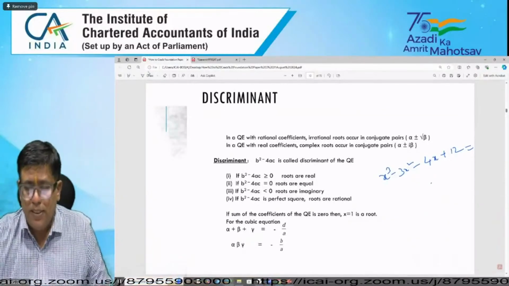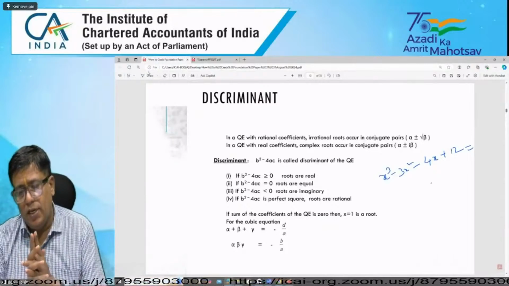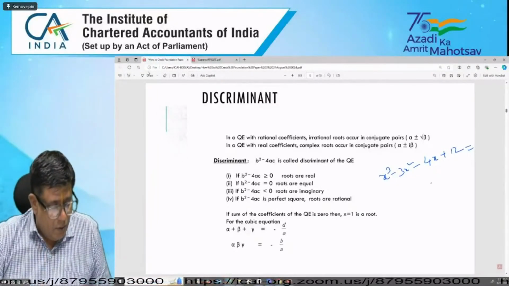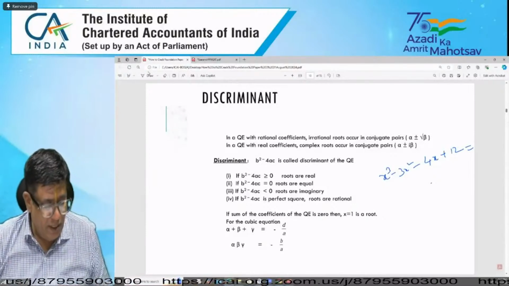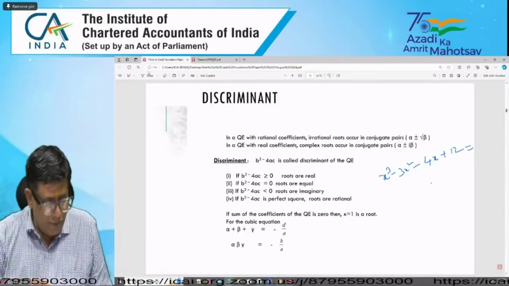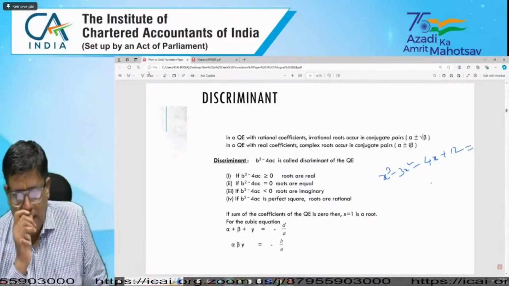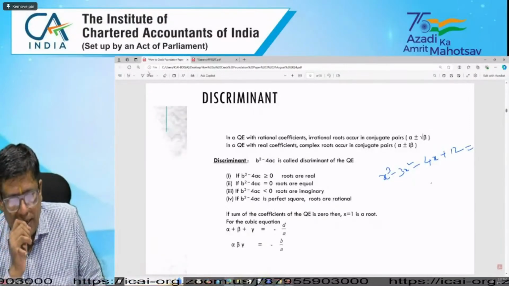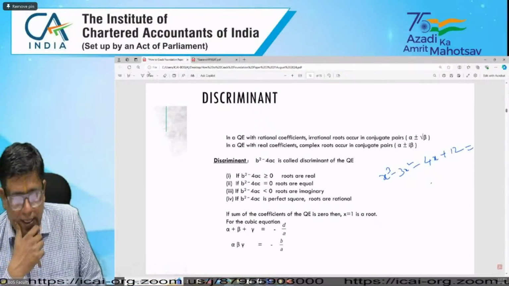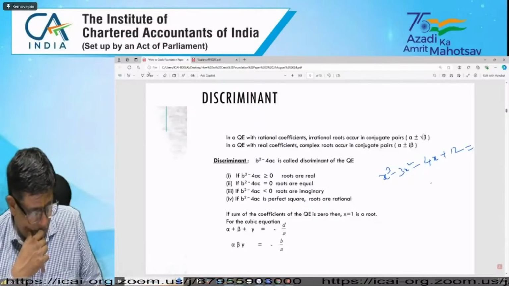Suppose the question is x cubed minus 3x square minus 4x plus 12 equal to 0. We want to identify the roots of the equation. So this is the question actually. Please listen carefully. Alpha, beta, gamma and delta.